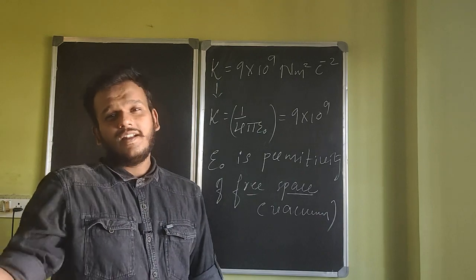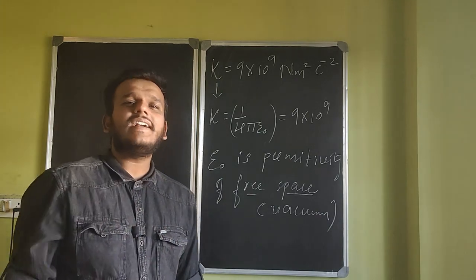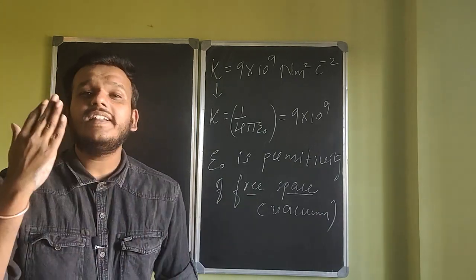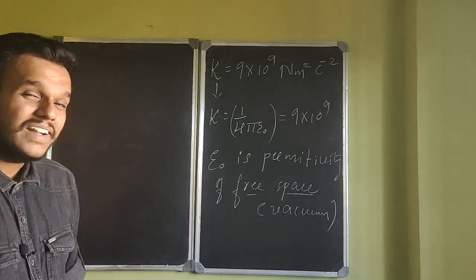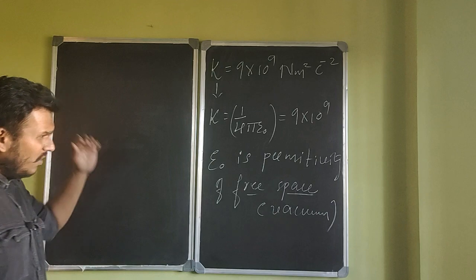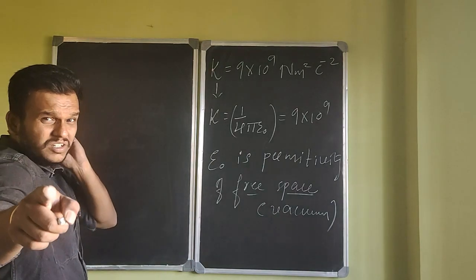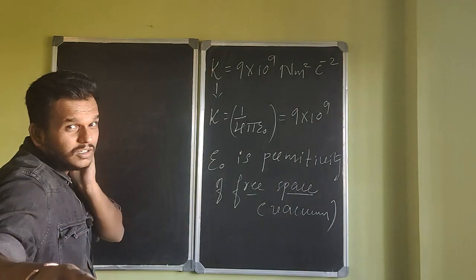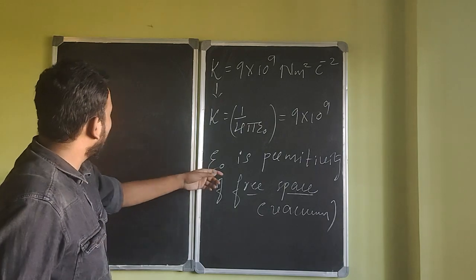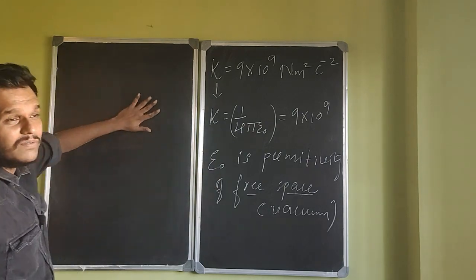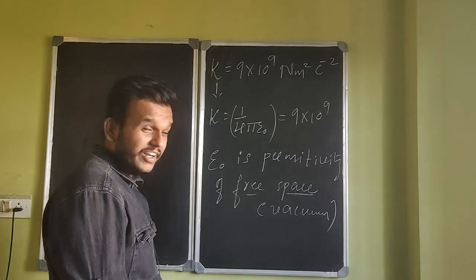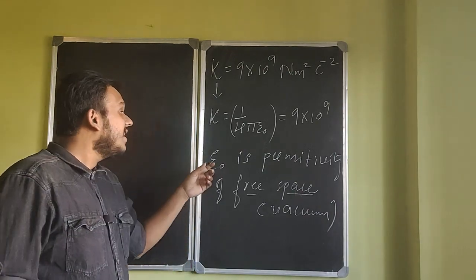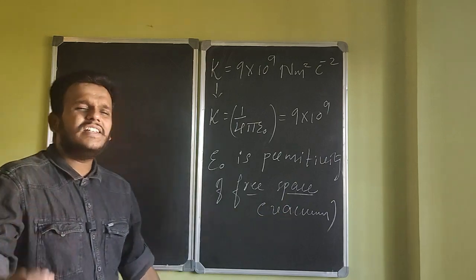And you'll definitely like what is going on around you. In physics at least, you will definitely like it if you start learning it from day one, try to understand from day one. Now listen, you've just been bamboozled. Bamboozled is only when you let it affect you. You're not bamboozled, right? You're ready to face it. Anyway, the point is, epsilon naught is permittivity of free space. Let's see what this is.